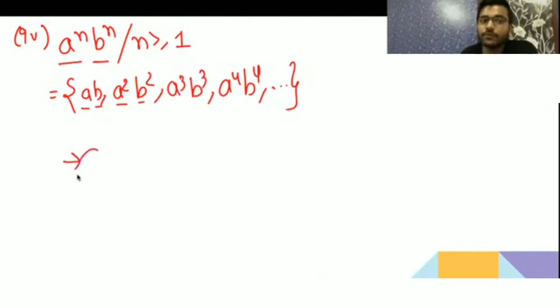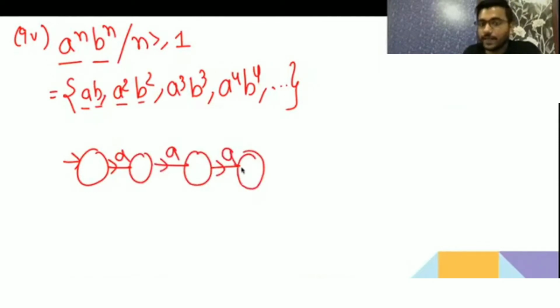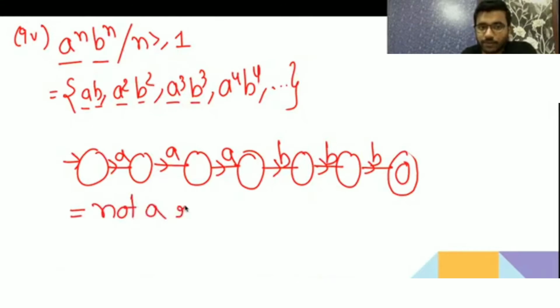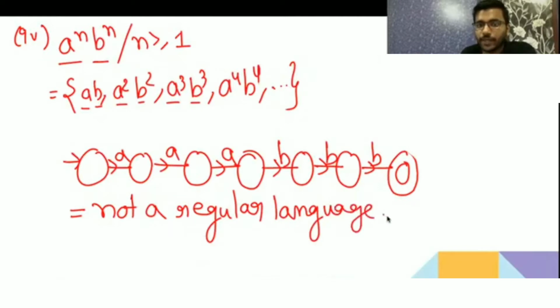How will we count the number of a? If we keep on drawing like this, we will not be able to stop somewhere, because a is increasing, and after a we have to say how many a's we got. So how can we do it? We will not be able to give an FA. If it were a finite language, then only we could give an FA. Am I clear? Because here the number of a and number of b are equal, it is not a regular language. Because here we have to count the number of a and number of b, and infinite counting is not possible in the case of a regular language.